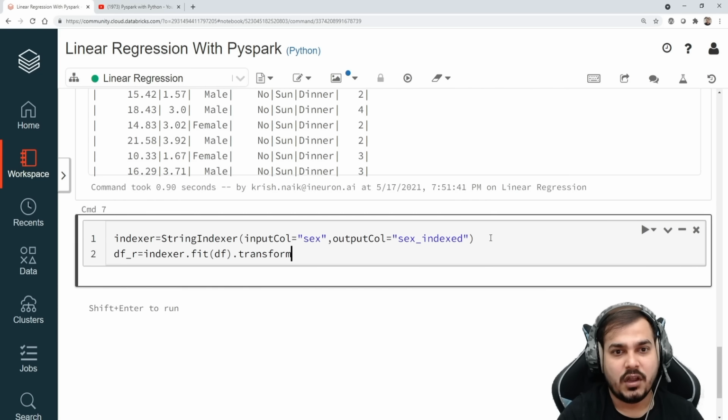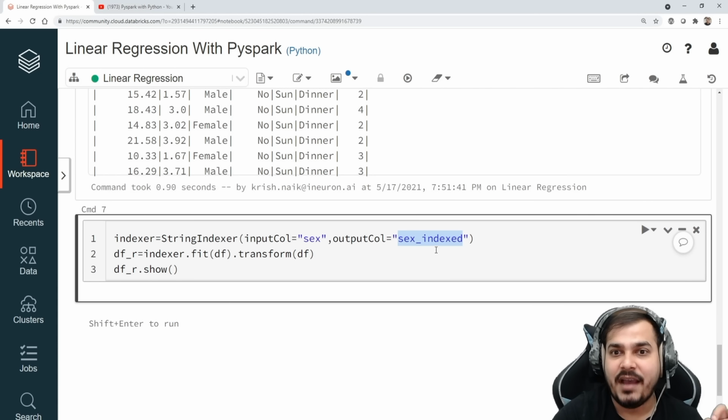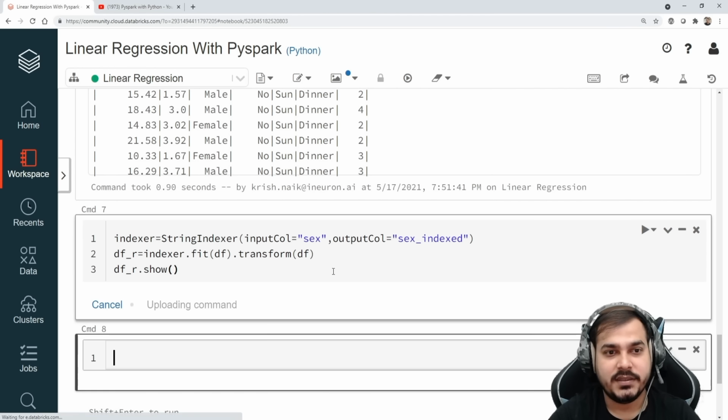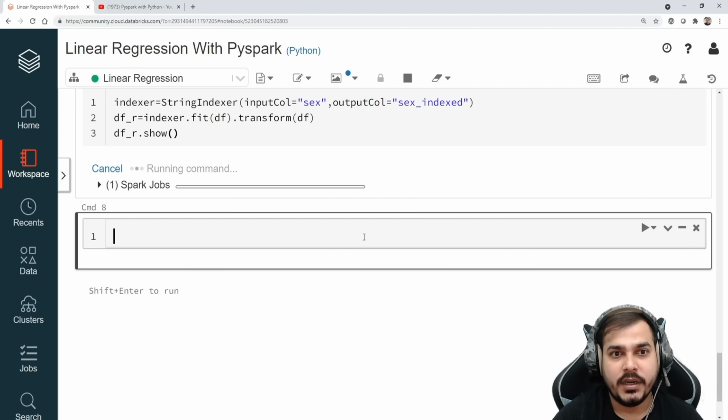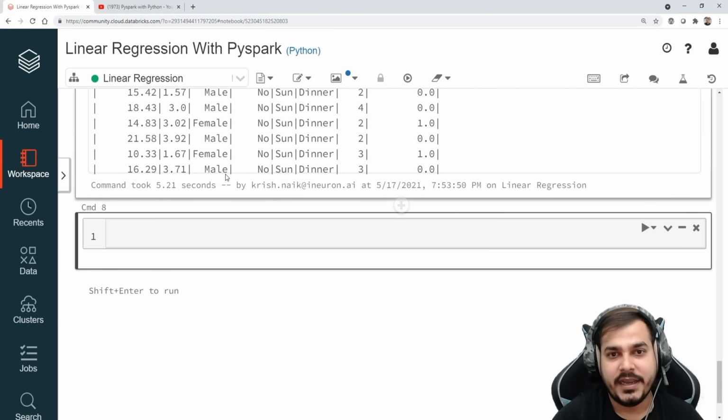So here also it is almost the same, fit and transform, using df. Then if I go and see df_r.show, you'll be able to see that one more sex_indexed column will be created, and it will have the ordinal encoded values. So let's go and see this. Once I execute it, perfect, I think it is running, probably it will take time.